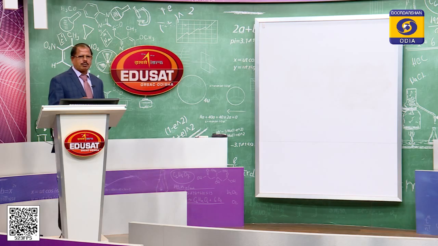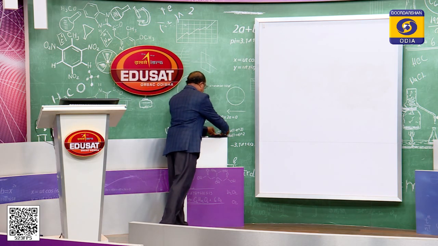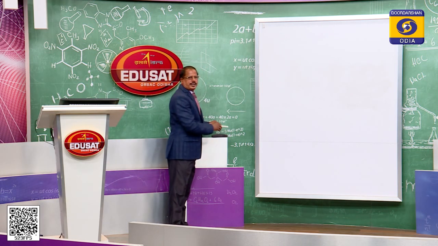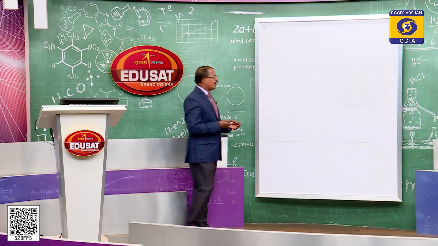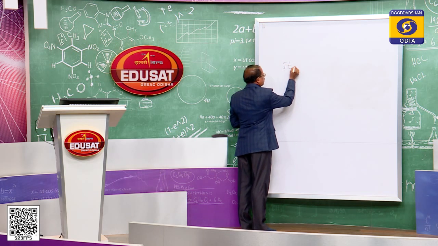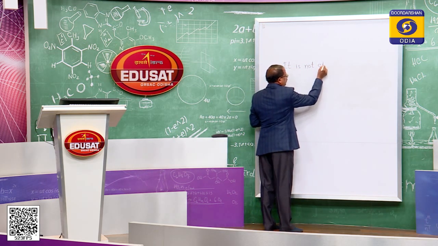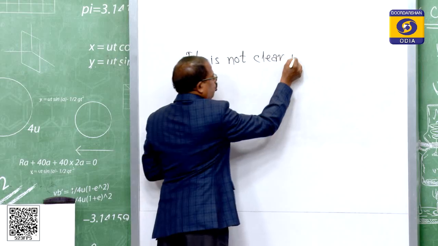Why? Now, I am just going to the board and you will look at it, so that you will be very clear about it. The sentence is, it is not clear who has done it, right.